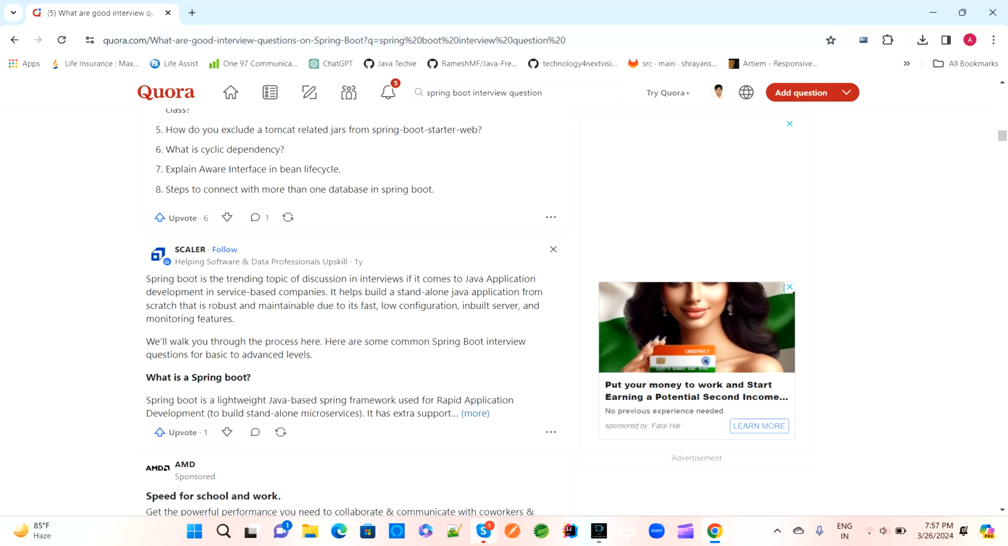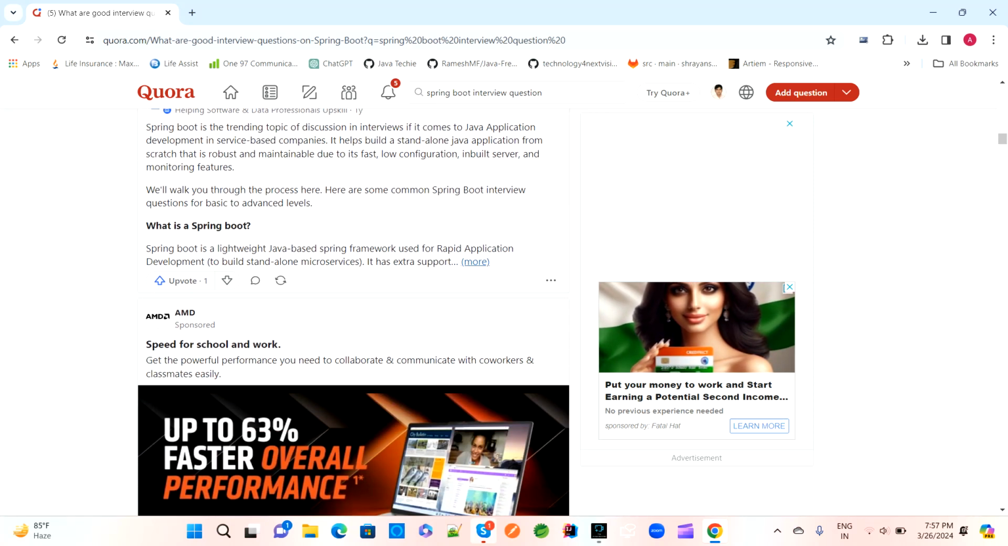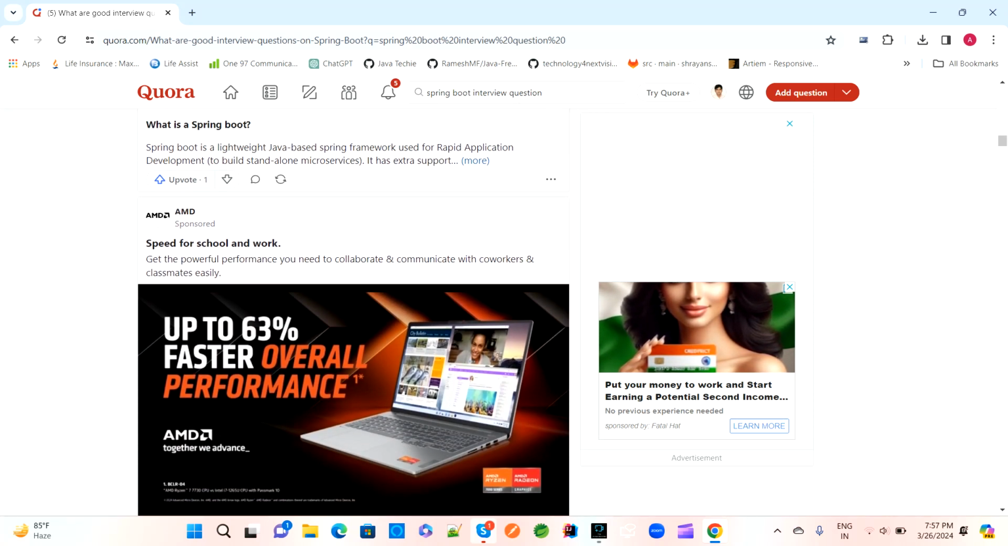What is cyclic dependency? Next question is, explain the Aware interface in the bean lifecycle. What is the bean lifecycle and the Aware interface? The next question is, steps to connect with more than one database in Spring Boot. How will we connect multiple databases in Spring Boot? So these are all of them.